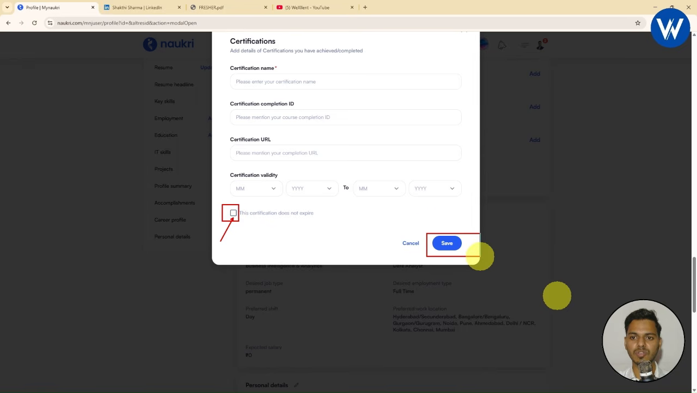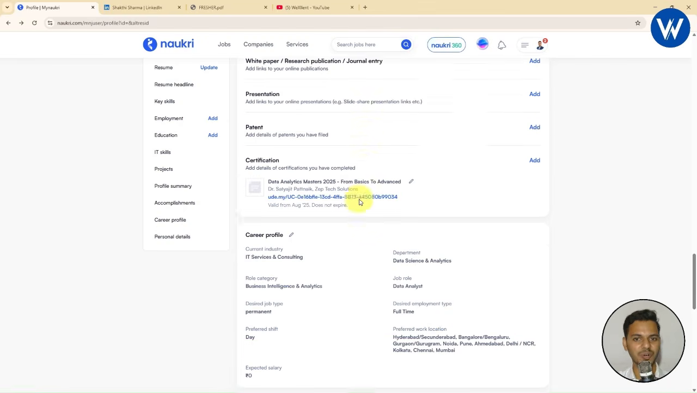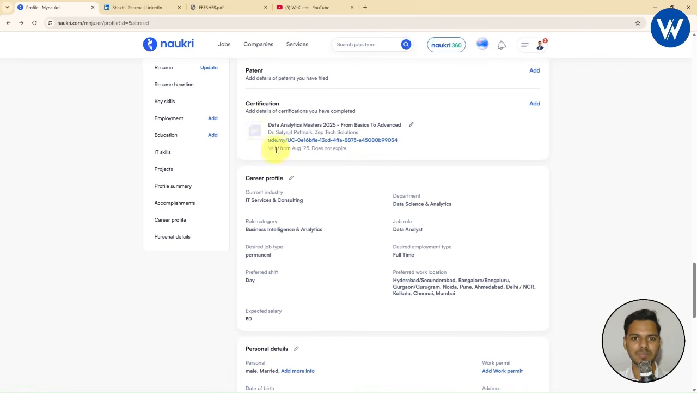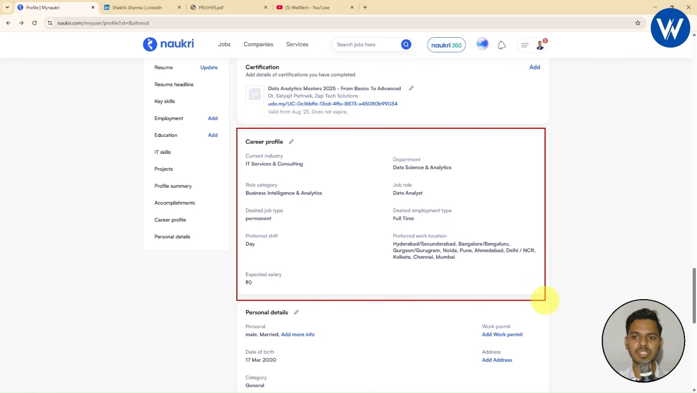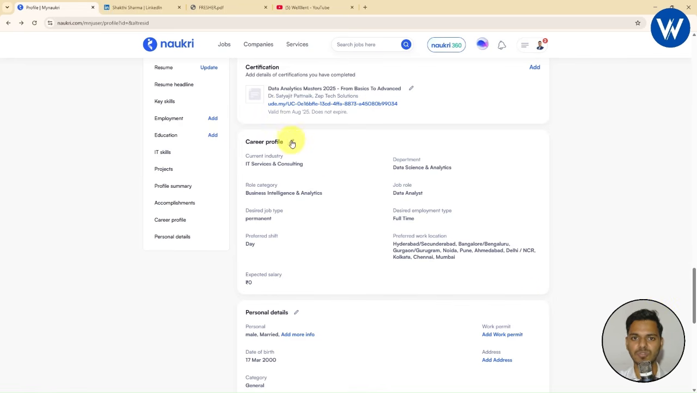Now finally you need to click on save, and finally what will happen, your certificate will be added on Naukri. I hope you guys are understanding. Now moving to the next section, which is career profile. Here you need to mention the career profile. Let me show you guys, what you need to do is just click on this career profile.